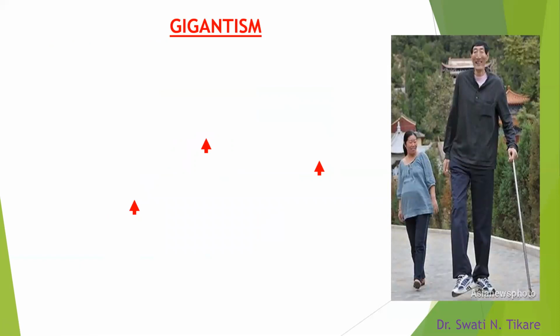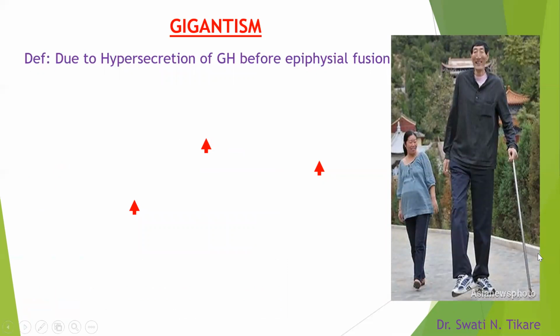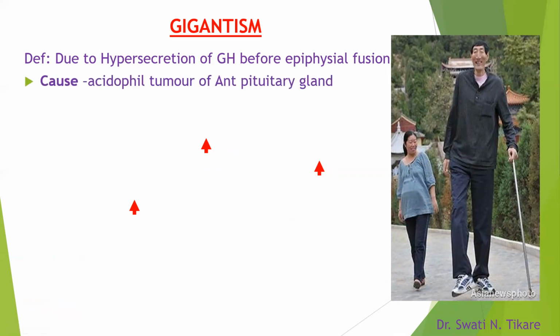This is what happens with hypersecretion in childhood, when it happens before the epiphyseal closure: the tall statured man. So due to hypersecretion of growth hormone before epiphyseal fusion, why does it happen? Because of an acidophil tumor of the anterior pituitary gland. So these are the growth hormone producing somatotropes, acidophils.